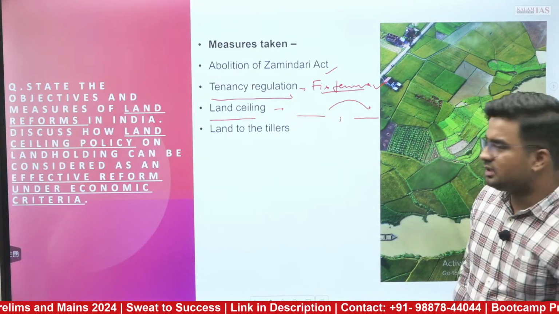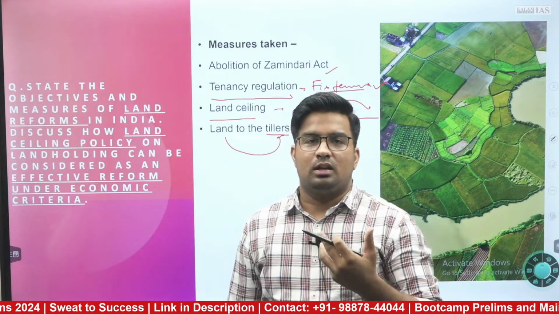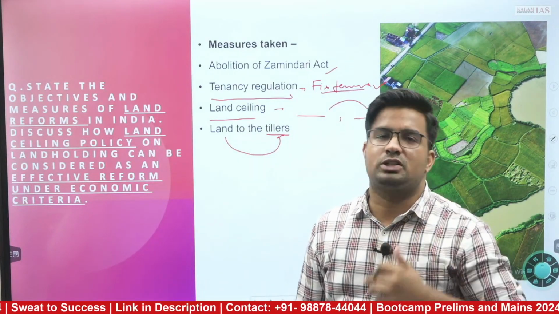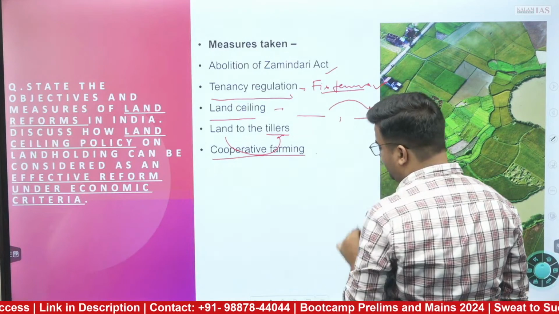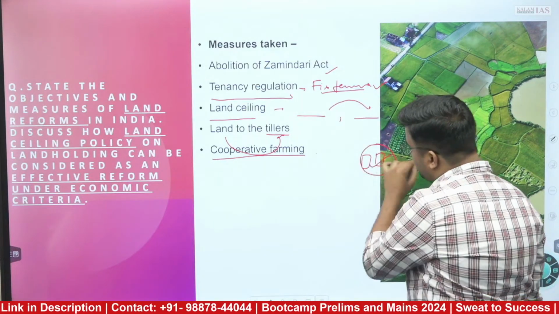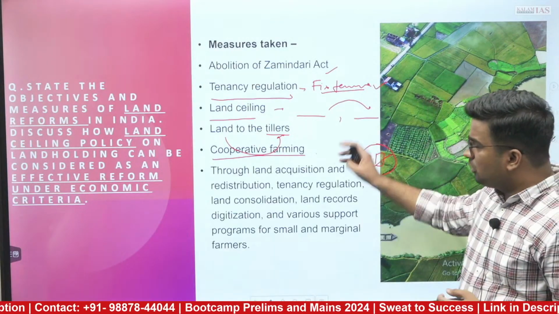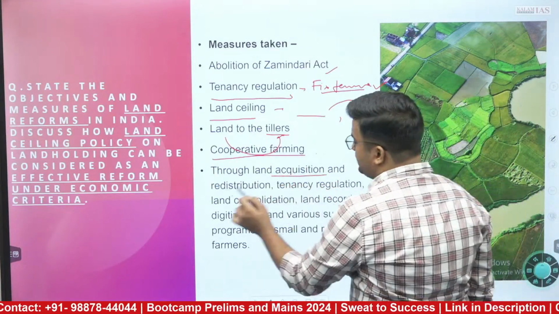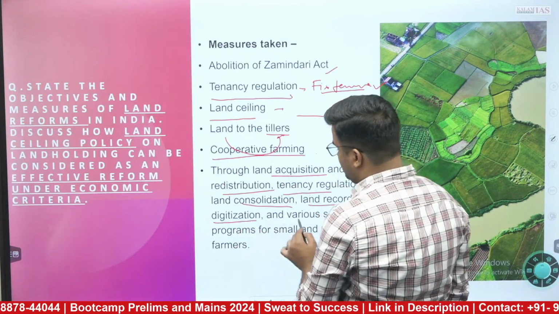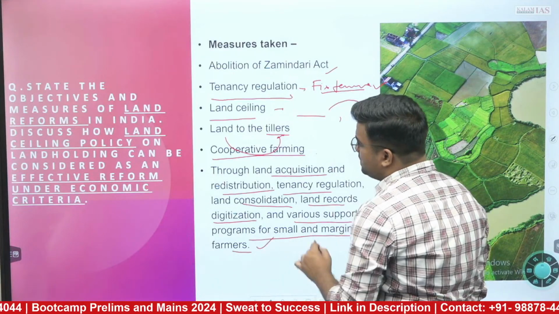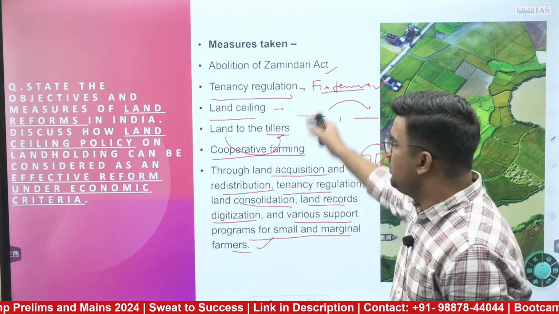Further, the land to tillers, that was another step which has been taken, which has further improved the redistribution of land and also redistribution of income to an extent. Furthermore, it has promoted a sense of cooperative farming, because of small fragmented lands people can do cooperative farming that will better benefit. Through land acquisition, redistribution, tenancy regulation, land consolidation, land records digitization and various support programs for small and marginal farmers, government has tried to achieve the major objectives of land reforms. That measures we can write further.